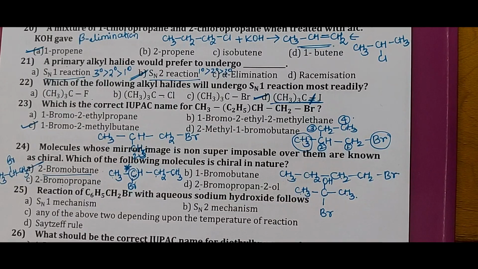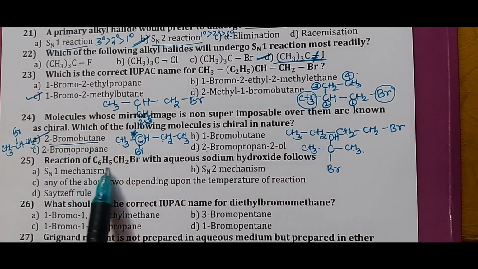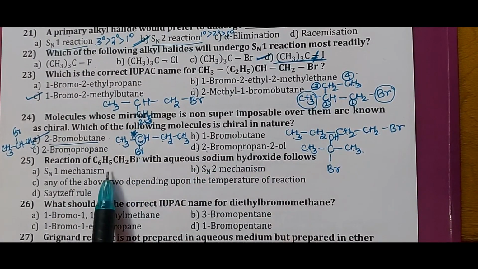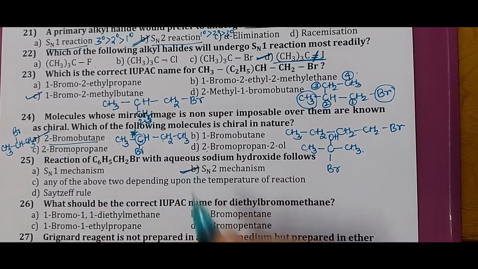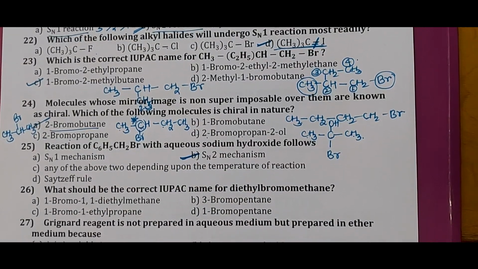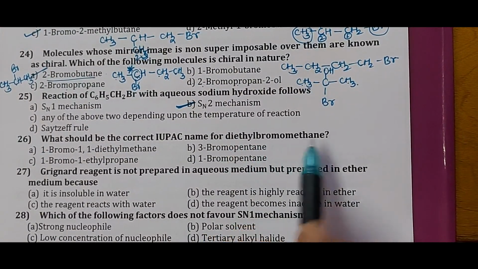Question number 25 is the reaction of C6H5CH2Br, that is, the reaction of benzylic halide with aqueous sodium hydroxide follows. The answer is SN2 mechanism. Why? Because in the SN1 mechanism the nucleophilic attack is not easily possible. Next, what should be the correct IUPAC name for diethyl bromomethane?